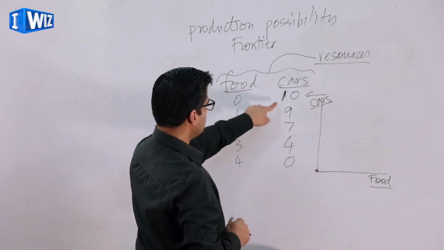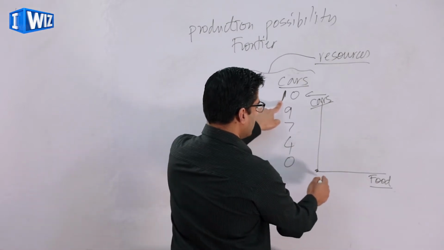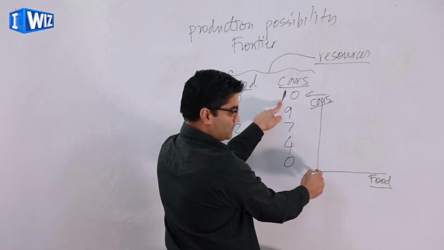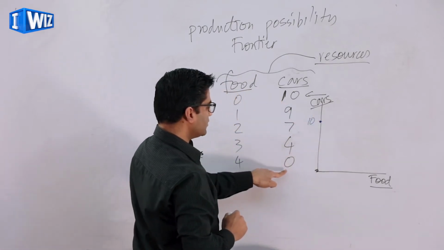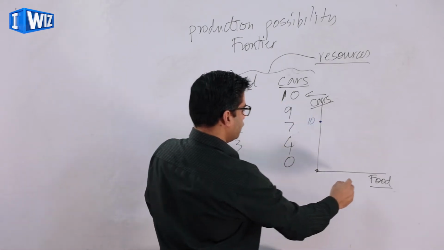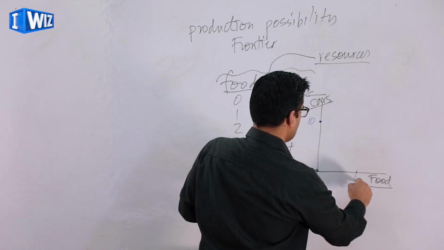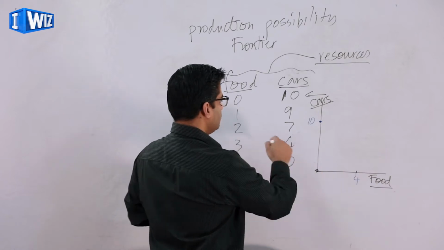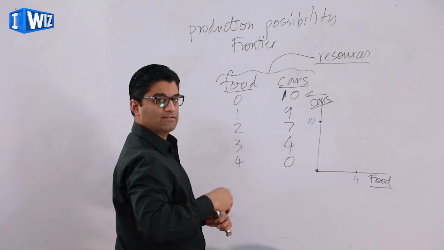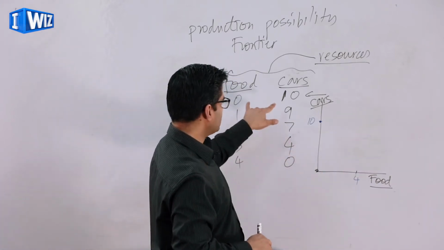When we are producing 0 food and 10 cars, that means we are at 0 on the food axis, and let's say 10 for cars. So that's one point. And the other extreme case is 4 food and 0 cars. Those are the two extreme cases, and then you connect the dots. As when I asked you the question, the relationship is negative.